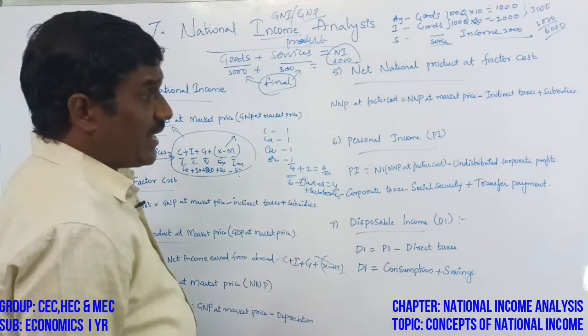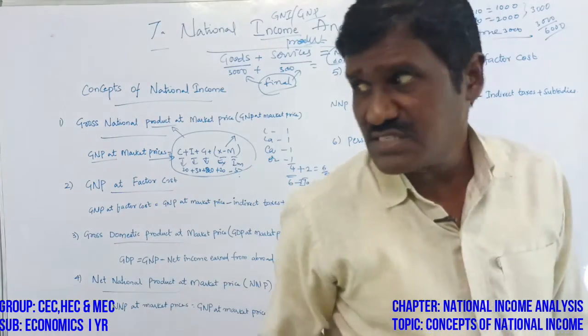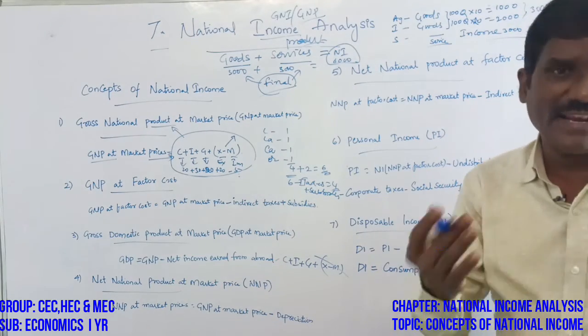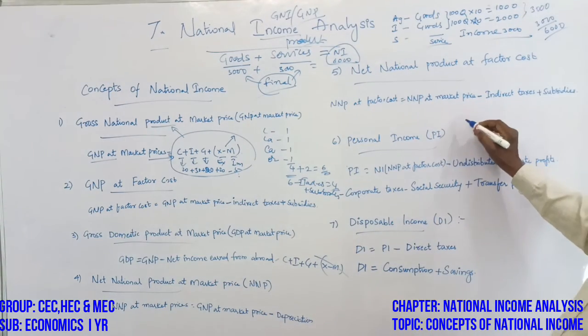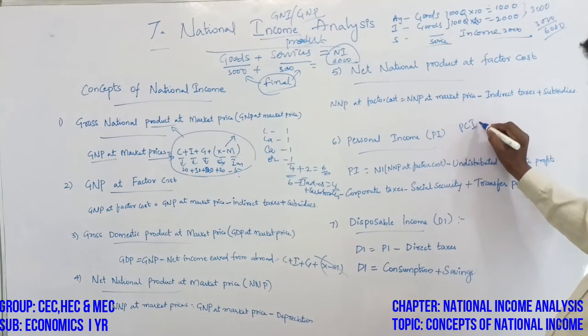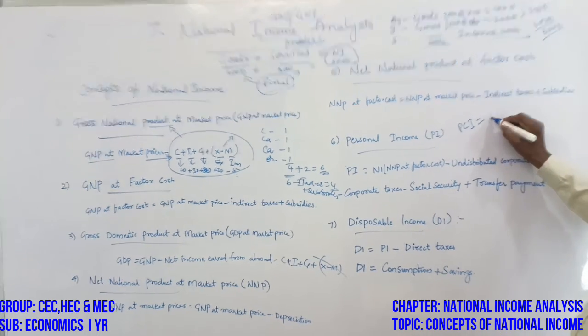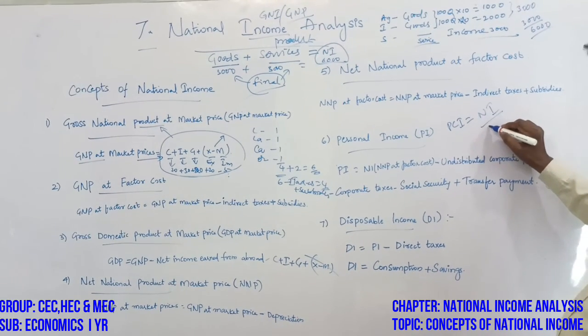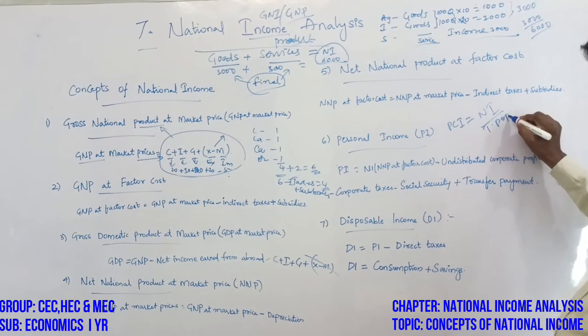And moreover, per capita income is there. What is per capita income? Per head income. Per capita income is equal to national income divided by total population.